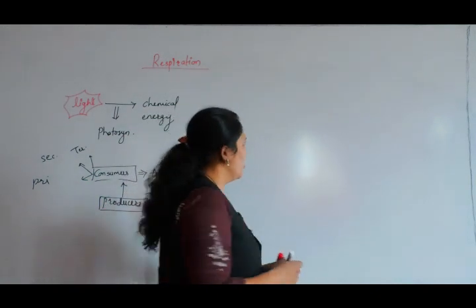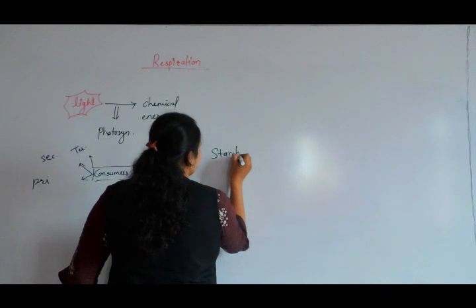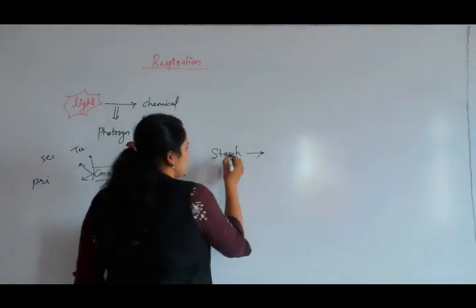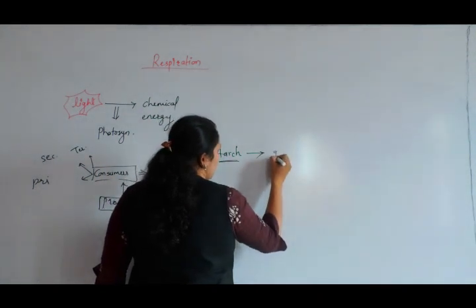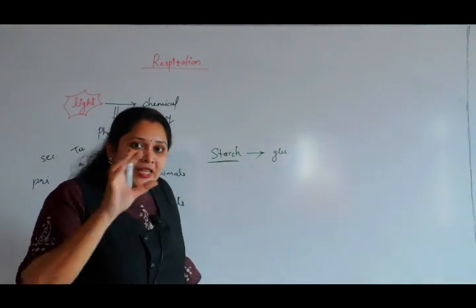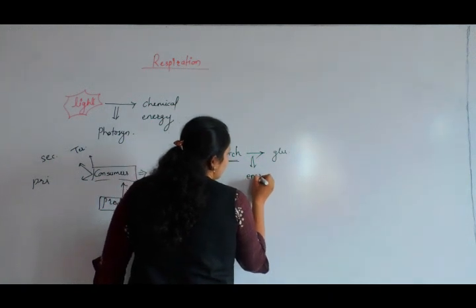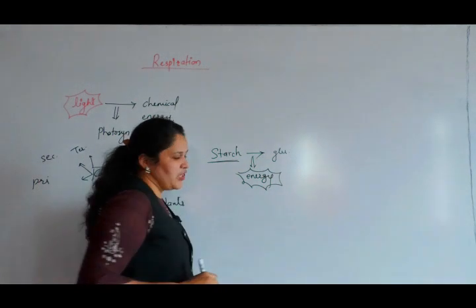For example, we are eating starch, we are eating rice. So rice has starch in it, so it is a rich source of carbohydrate. So starch is broken down into glucose, which is a simpler compound. During this breaking down process, a lot of energy is released.